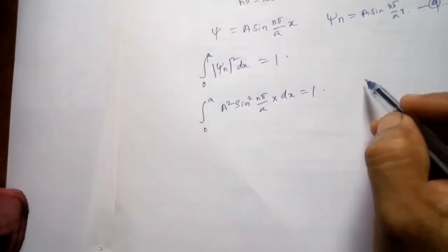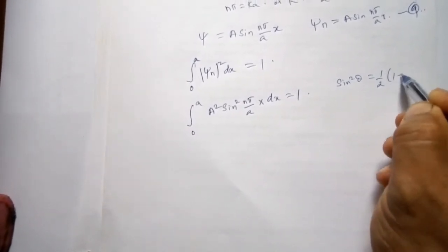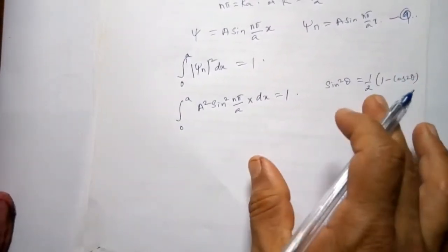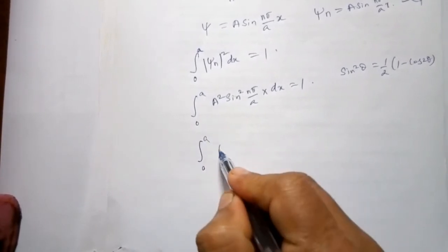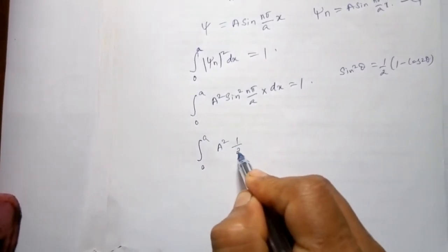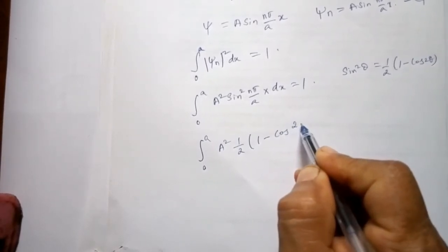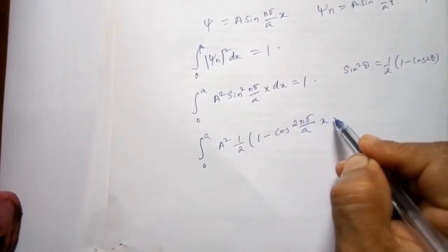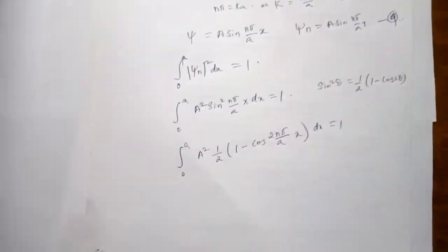But we have sin²θ is equal to half of (1 − cos 2θ). Let us use this and rewrite: integral 0 to a of A² times half (1 − cos(2nπx/a)) dx is equal to 1.